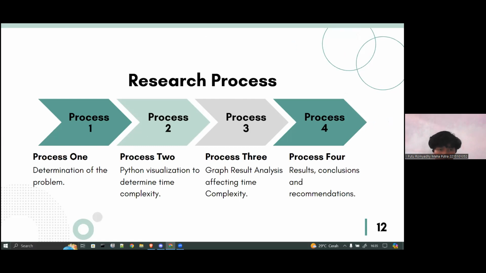The first process, we determine the problem, and then the second, we do visualization and determine the time complexity of this algorithm, and then the third, we analyze the result in the graph and the visualization, and the last one, we determine the result and the conclusion of our paper.